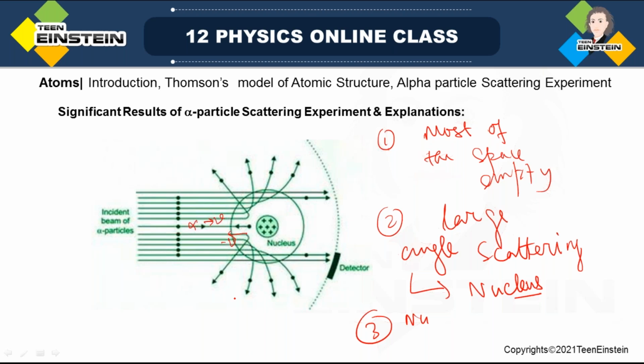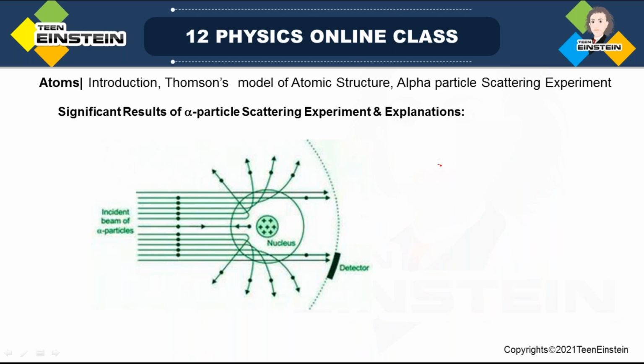We have the nucleus at a very very tiny space, it has a very very small radius. We'll see that in the next class. There is a very very tiny nucleus where the whole positive charge and the mass of the atom is concentrated, and electron clouds are surrounding this nucleus.